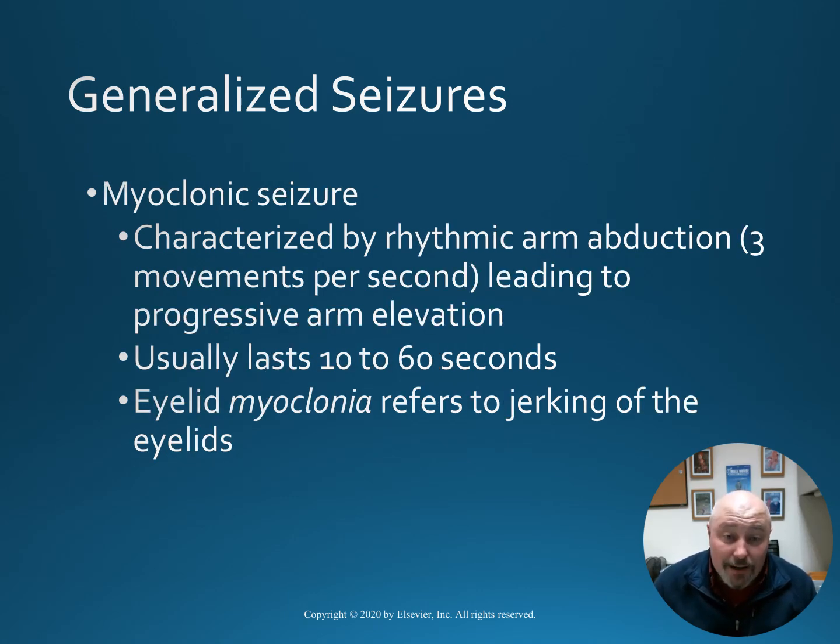In the case of a myoclonic seizure, this is characterized by a rhythmic arm abduction, such as 3 movements per second, leading to progressive arm elevation. It usually lasts 10 to 60 seconds and also may include eyelid myoclonia, which refers to the jerking of the eyelids.